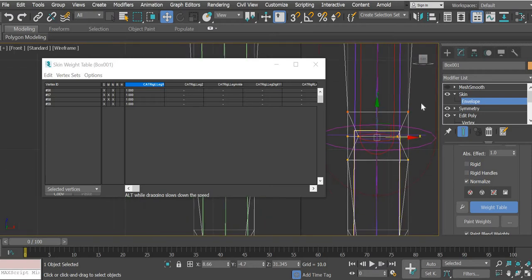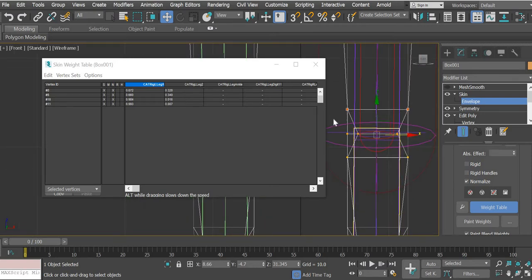Now here this should be left leg 1 and left leg 2, and these should be affected more by the left leg 1, and instead of 0.6 let us try 0.7 now. So the top one will be 0.7 and the bottom is 0.3, and then we'll do the bottom one.